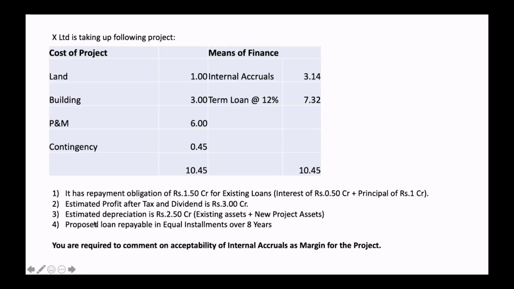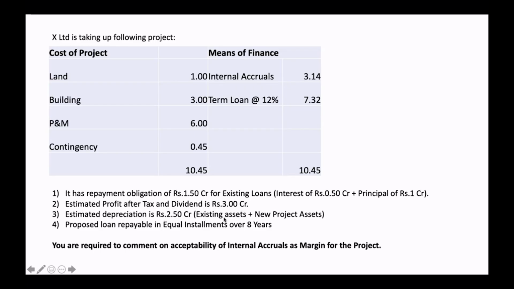You also have additional information that this firm, X Limited, has a repayment obligation of 1.5 crore for existing loans. The breakup is interest of 0.5 crore and principal of 1 crore. You also have information that their estimated profit after tax and dividend is 3 crore. Estimated depreciation is 2.5 crore.